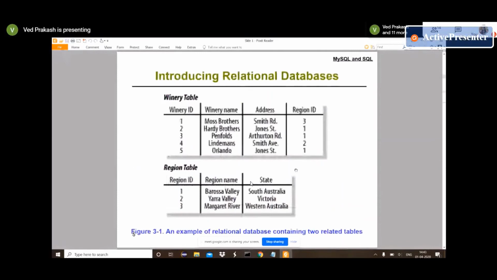If we are providing a single table with all the information, then it's not normalized. When we break it down into different tables with small information and interlinked tables with relationships, then it's a normalized database. So the normalization concept is basically breaking down one single table into small tables and providing a relationship between the tables.